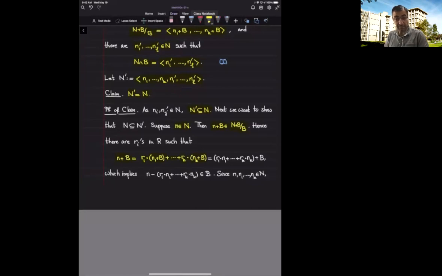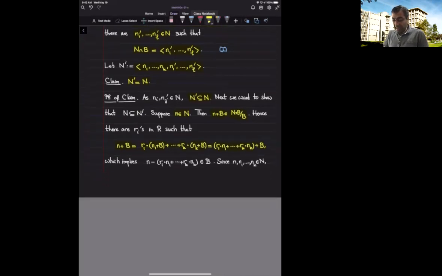The way that we define the scalar multiplication in quotients is by multiplying the coset representatives, and the way that we add them is by adding the coset representatives. So altogether, we are taking our linear combination of the coset representatives n sub i's and then looking at the coset that this linear combination represents.